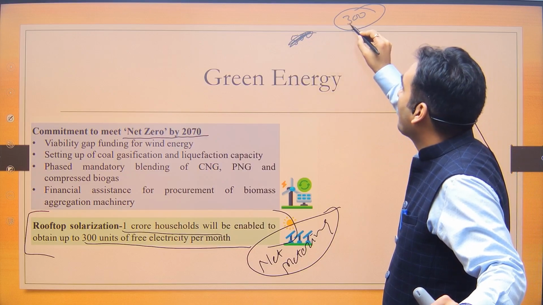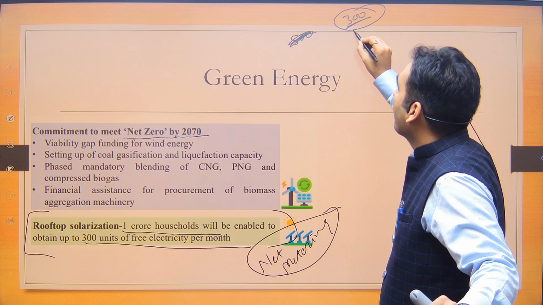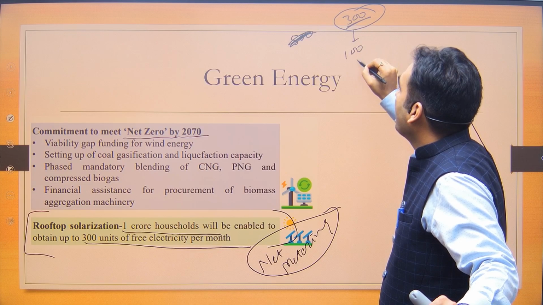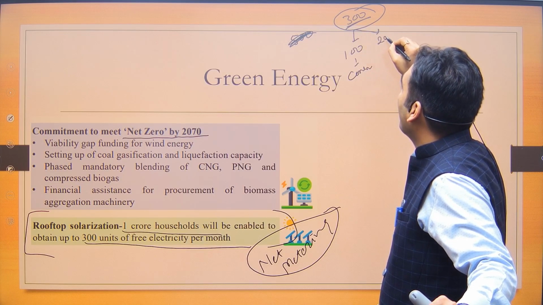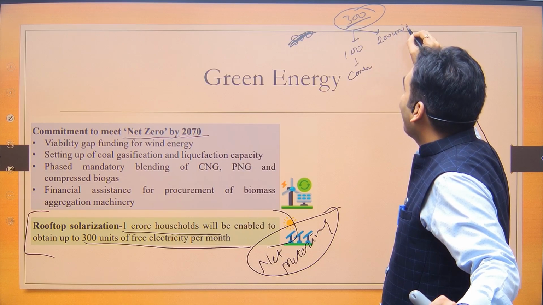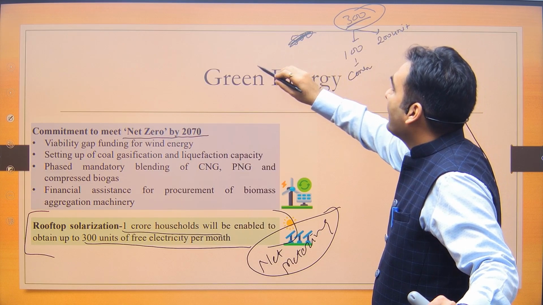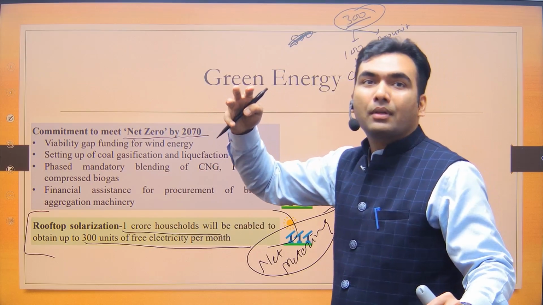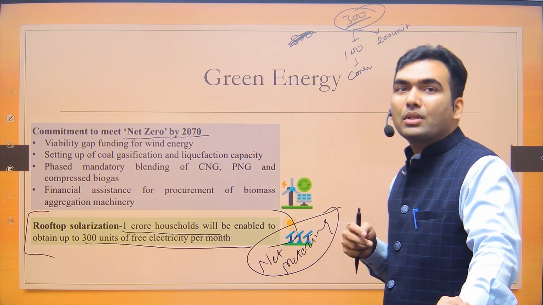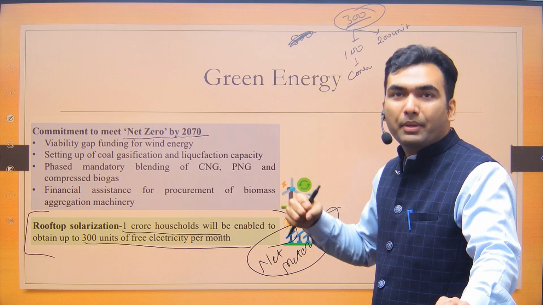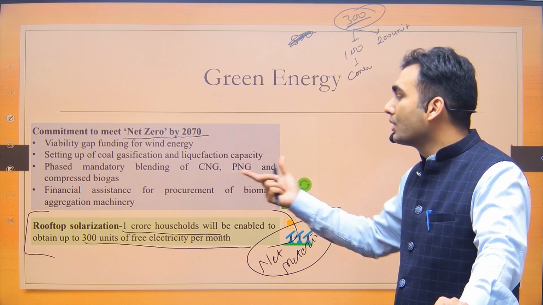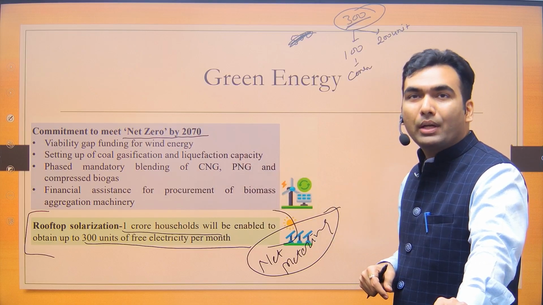Suppose you produce 300 units of electricity, out of that 100 units you consumed. You have a surplus electricity of 200 units. But at the same time, from the distribution companies, you will take electricity for consumption during the night, because at night this solar rooftop will not provide you electricity.